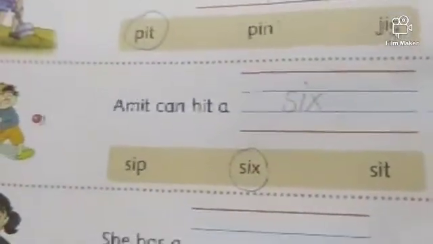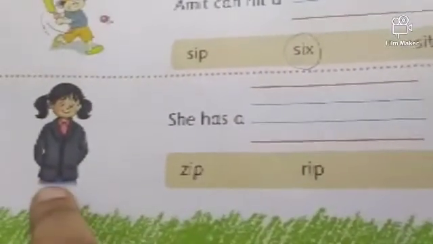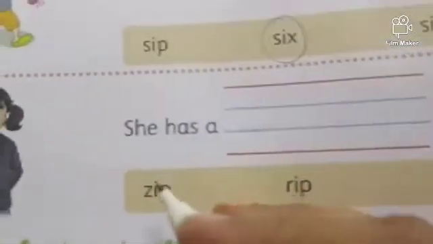Do you all love to watch cricket? In the match you have seen 6. The players hit 6. Amit can hit a 6. Now this girl, in the coat of this girl, what is there? Rip or zip? Zip. She has a zip. Circle zip and write it over here.